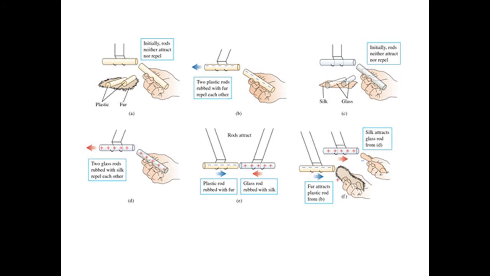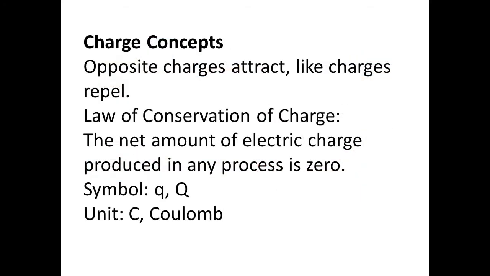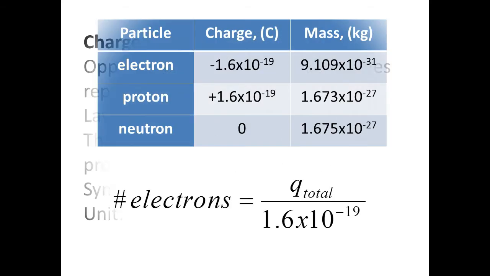So from that principle, in the law of electric charge, like charges repel, unlike charges attract. So for the charge concept, we have opposite charges attract, like charges repel. Under the law of conservation of charge, the net amount of electric charge produced in any process is zero. The symbol for charge is small q or capital Q. And the unit for charge is coulomb, or letter C.